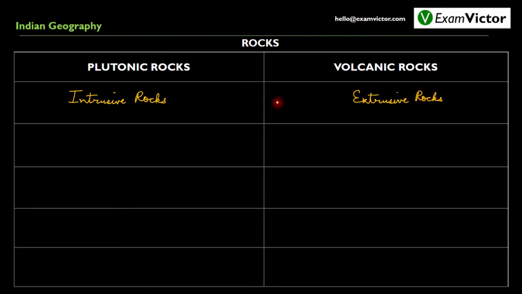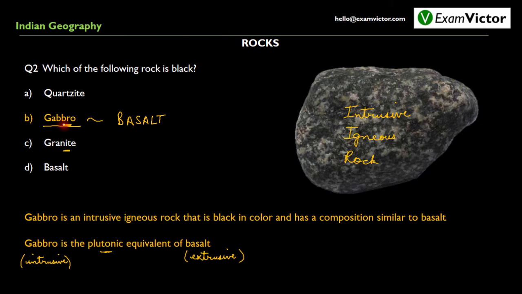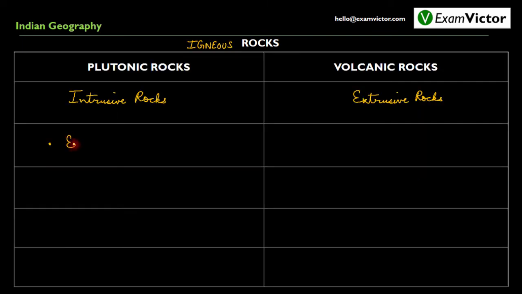With this information, we can definitely understand that plutonic rocks and volcanic rocks are both igneous rocks. We have already discussed the examples of intrusive igneous rocks. Gabbro is an intrusive igneous rock, and also granite is an intrusive igneous rock, while basalt is an extrusive igneous rock. So in examples we can write gabbro, granite, and in examples of extrusive rocks we can write basalt.